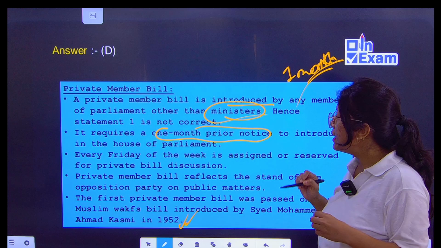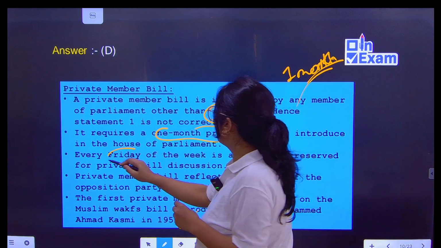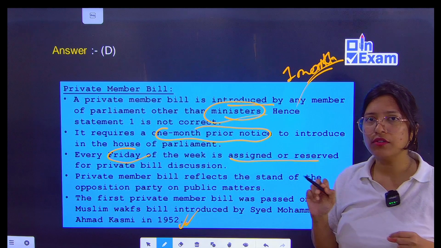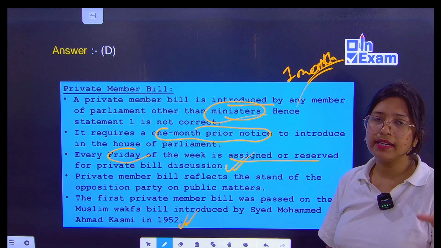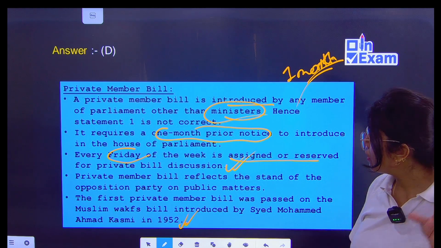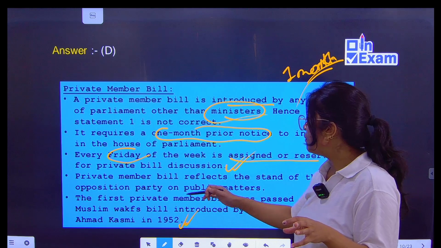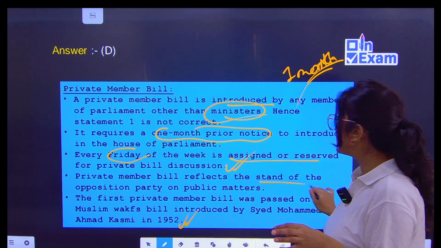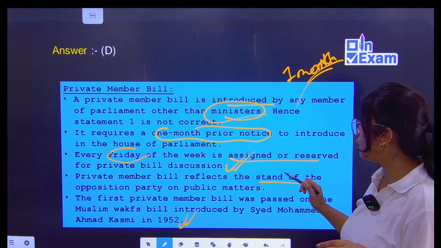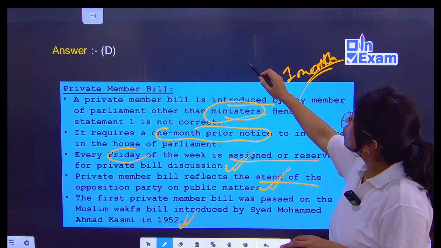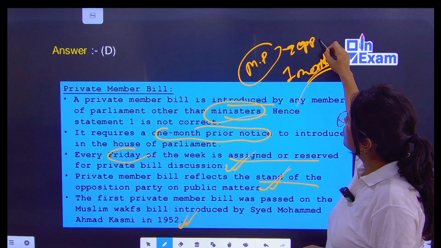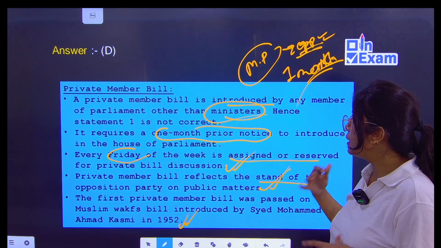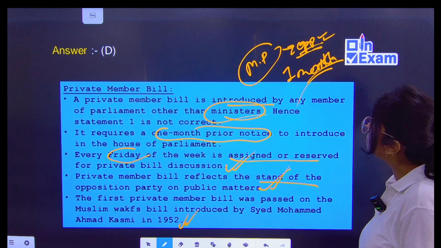Then every Friday of the week is assigned or reserved for private bills. Private member bill reflects the stand of the opposition party on public matters. So members of parliament from the opposition party play a better role here.